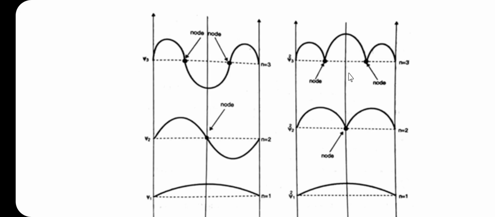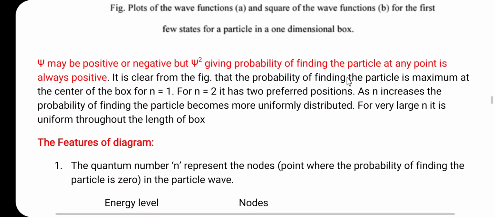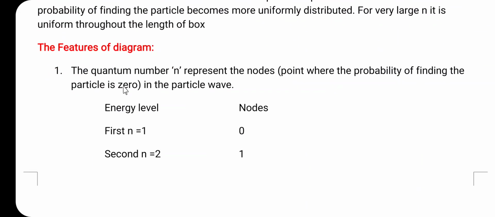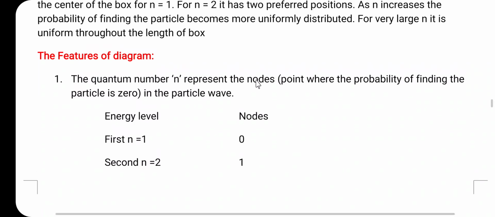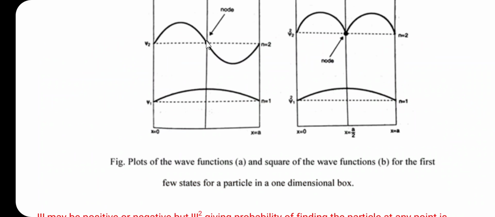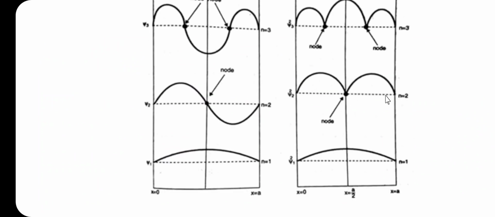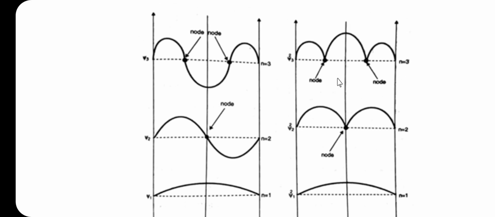So, let us consider the features of the diagram. The quantum number n represents the nodes. These are the nodes in the diagram. When n is equal to 2, there is only one node. When n is equal to 3, there are two nodes, 1 and 2. These are the nodes.